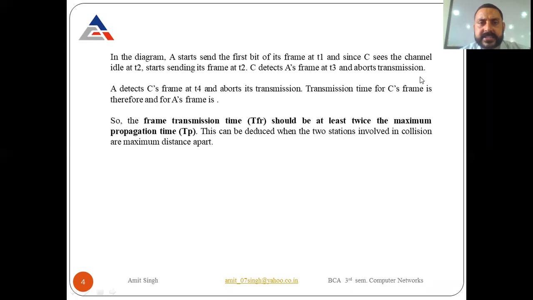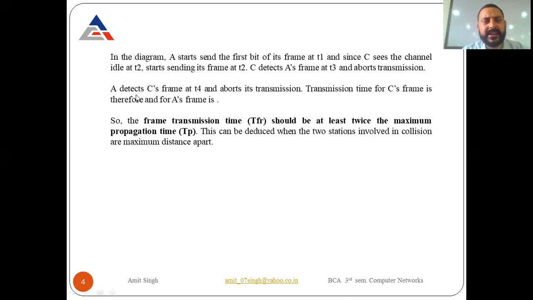Whenever C detects that the channel is idle, C sends its data, but at time T3 a collision occurs, and C detects the collision and the packets are aborted. So the transmission is aborted.